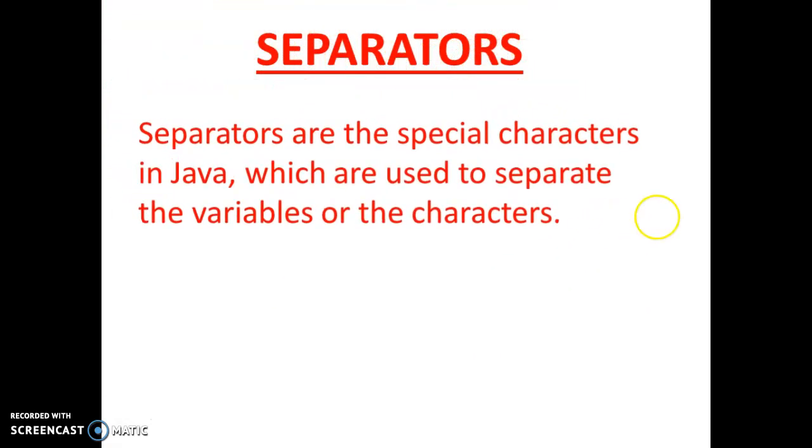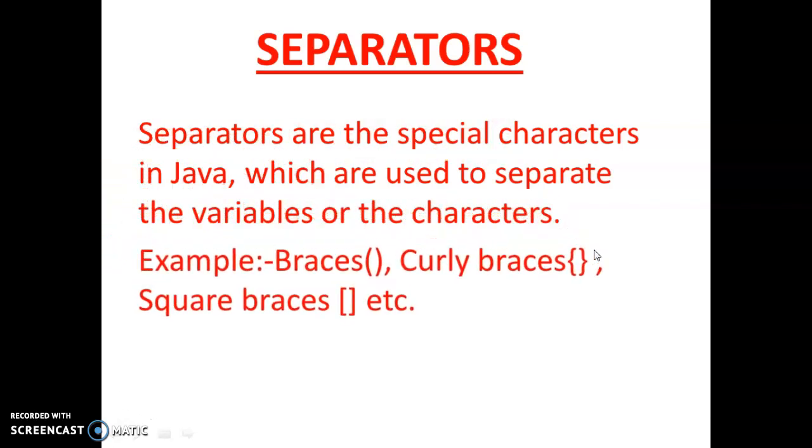Then let's move to the next slide, which is separators. Separators are the special characters in Java which are used to separate the variables or characters. So by the name we can understand it is used to separate two variables or characters. Let's see the example of separators: braces, that means first bracket, curly braces, that means second bracket, or square braces, that means third bracket. These three types of bracket we can use as separators in Java.